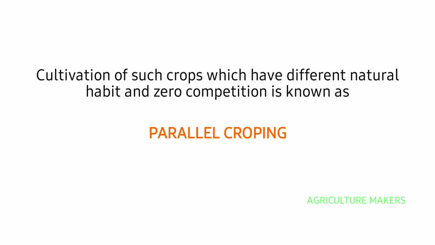Cultivation of such crops which have different natural habits and zero competition is known as parallel cropping, which means they will not hinder one another and they will not compete one another for food, nutrition, growth habits, space, etc. Instead, they will be growing as a synergetic crop. So it is said to be parallel cropping, and one crop doesn't augment the other and the other crop doesn't augment this crop. Instead, they will have a separate lifestyle of growing, and this is said to be parallel cropping.